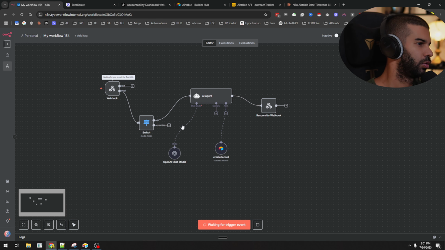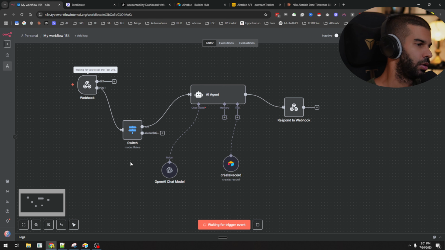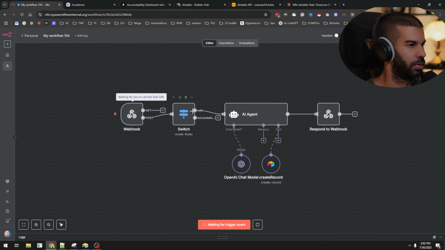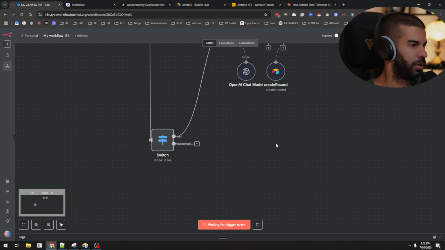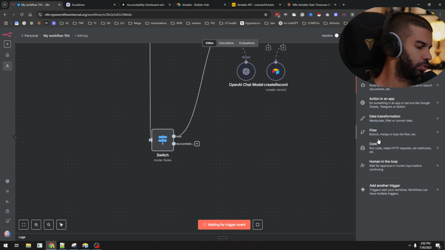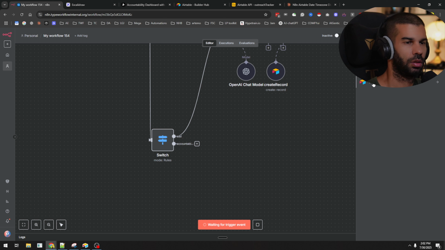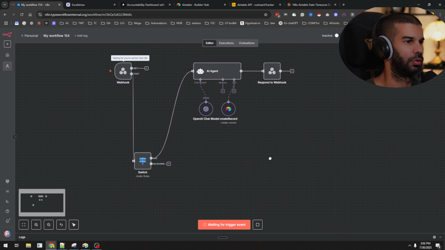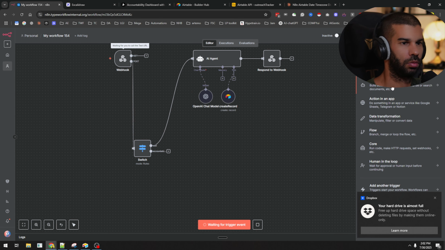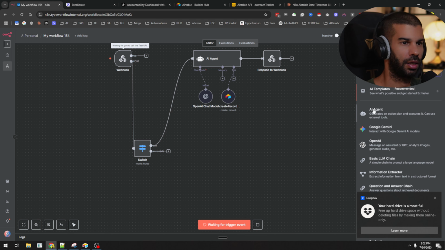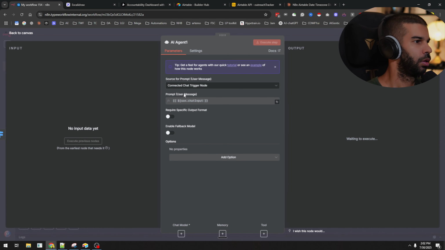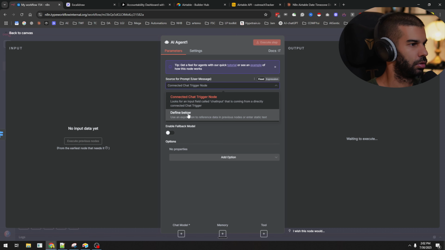through this. And we also need to consider accountability. So I think what we want to do in that case is, first of all, let's tidy this up. And if we go down the route of accountability, what I want to do is go to Airtable. We grab all the records, and then we get the AI to analyze it based on the user message. I think that works just fine. So let's go to AI agent. And let's just define that below.